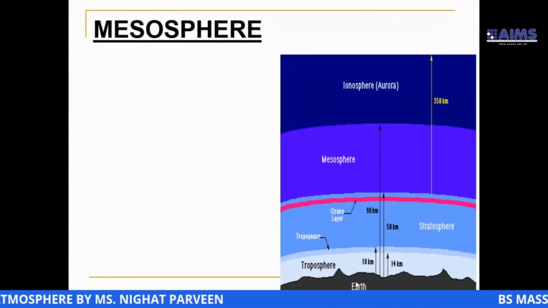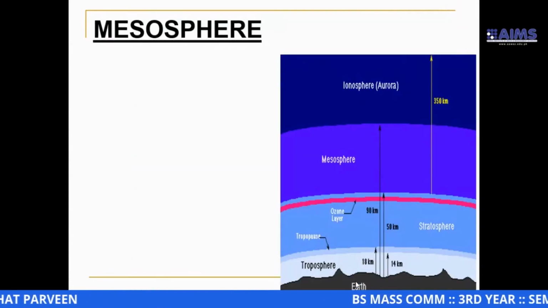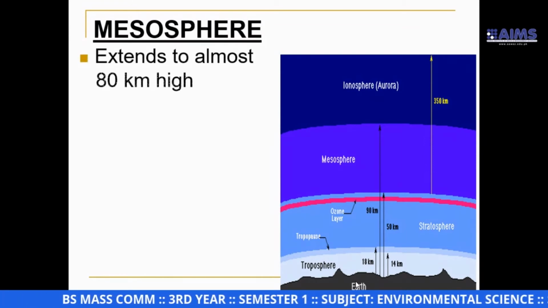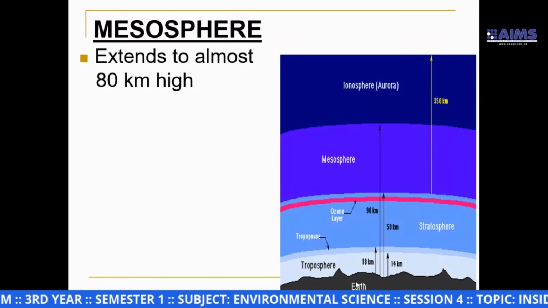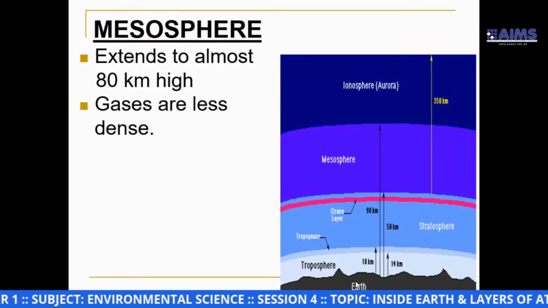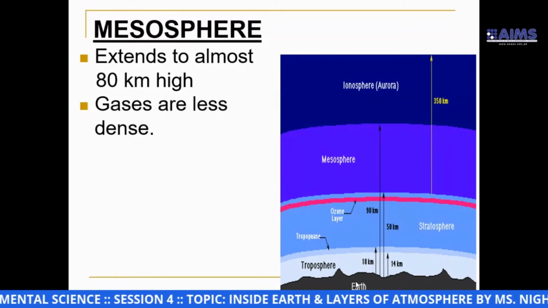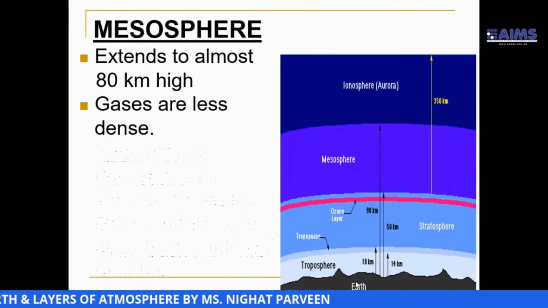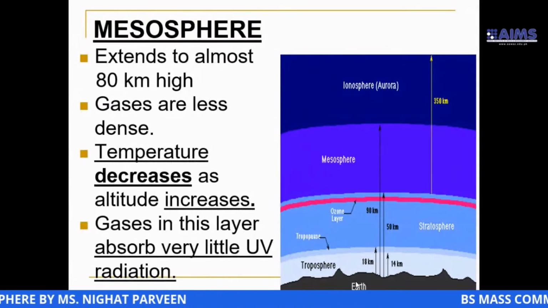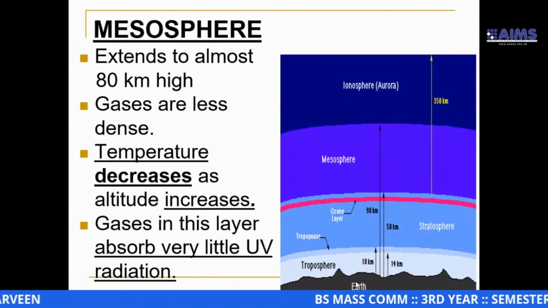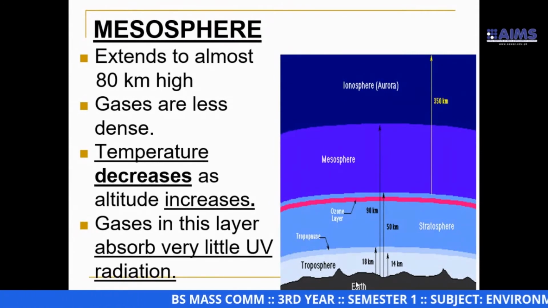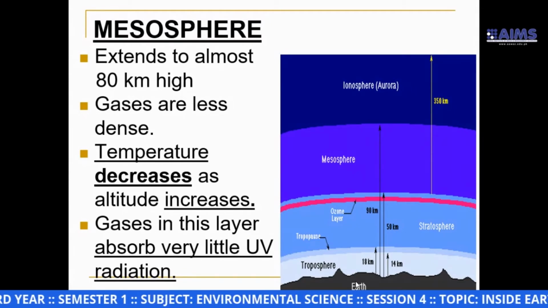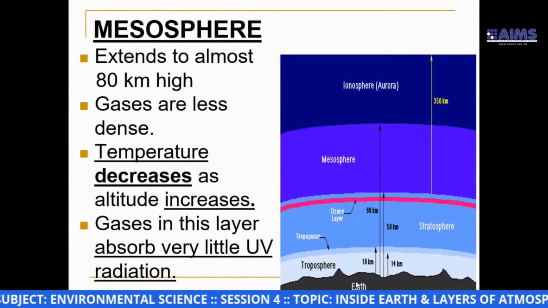Now we have another layer, that is the mesosphere. It extends to almost 80 km high. Gases are present, but they are less dense. If we talk about the relationship of temperature and altitude, temperature decreases as altitude increases.